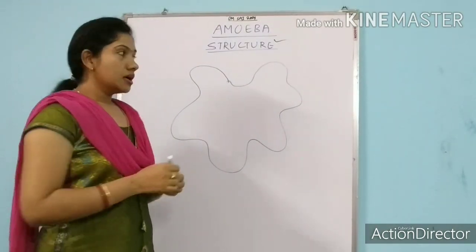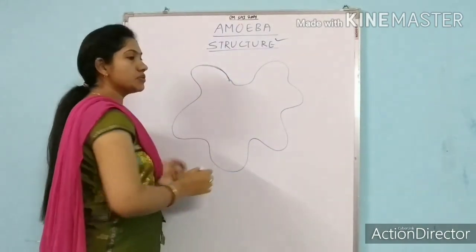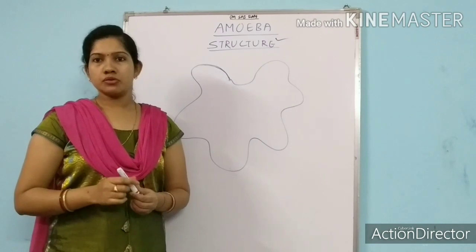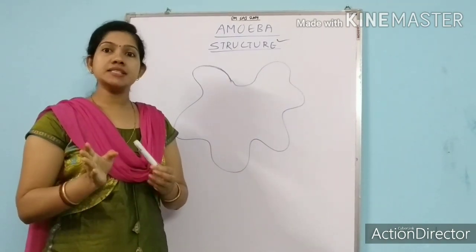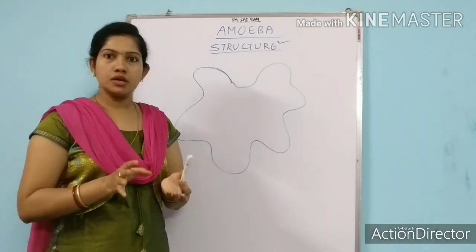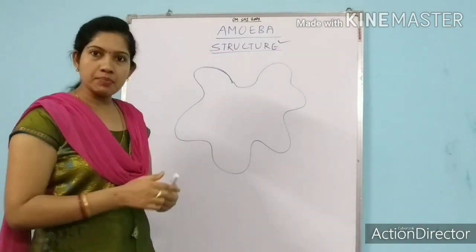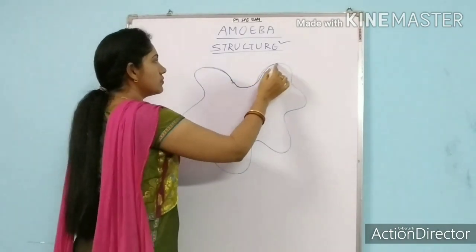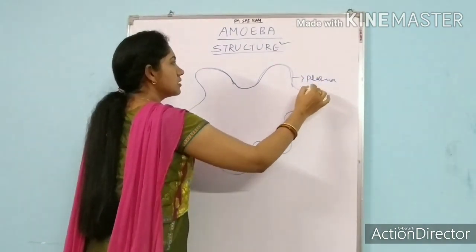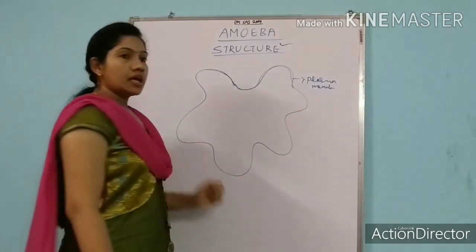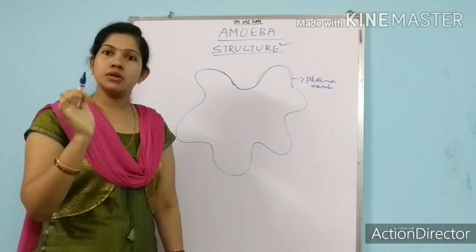Again, the covering or the membrane covering of the amoeba, you can call it the plasma membrane. It does not have a cell wall. Remember, it does not have a cell wall, just as animal cells do not have a cell wall. So it has a covering, we call it a cell membrane or plasma membrane. This is the plasma membrane of amoeba. Now, as we have discussed, amoeba is a unicellular